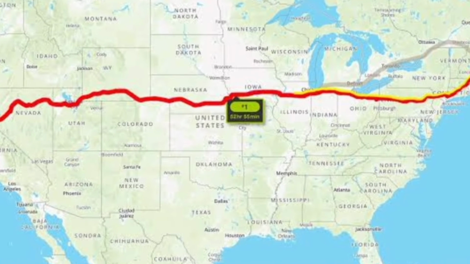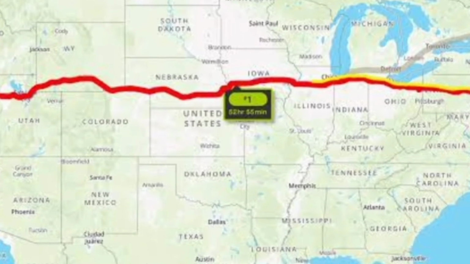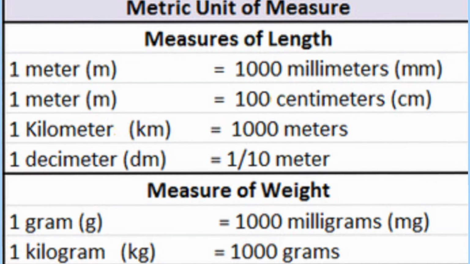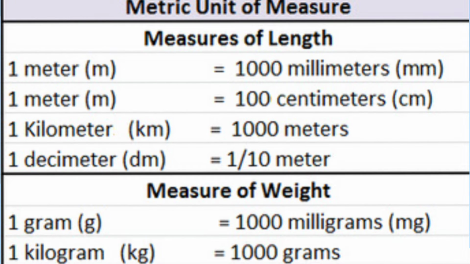But if we want to measure the distance between two cities, it is not convenient to measure such a large distance in meter. Similarly, we cannot measure very small quantities like thickness of a paper or a coin with a meter scale. So, we derive multiples of standard unit to make large measurements and their fractions or submultiples to make small measurements.